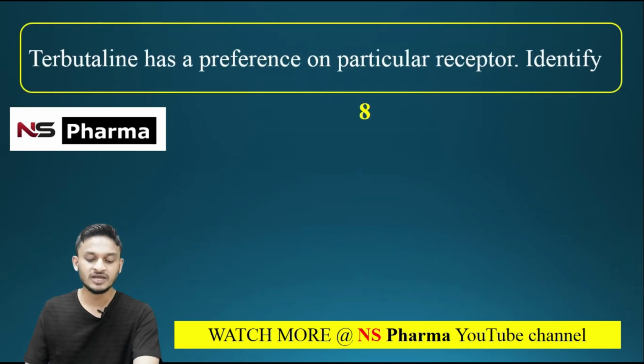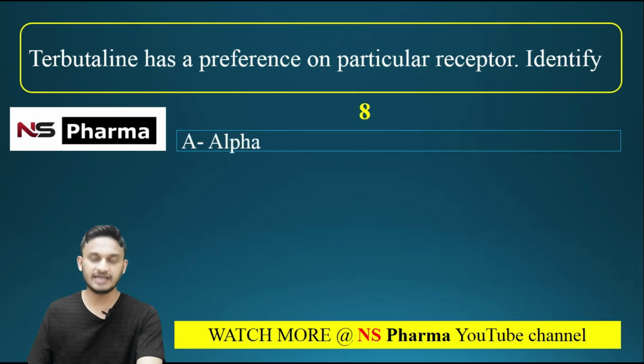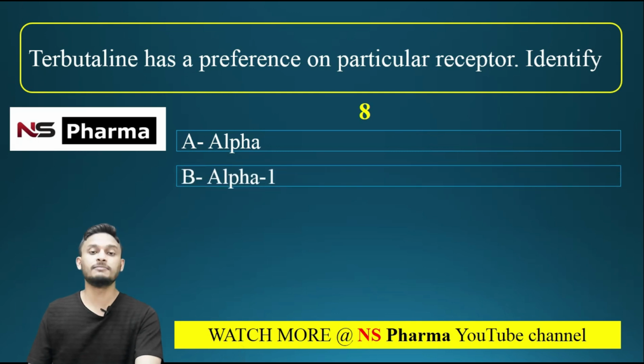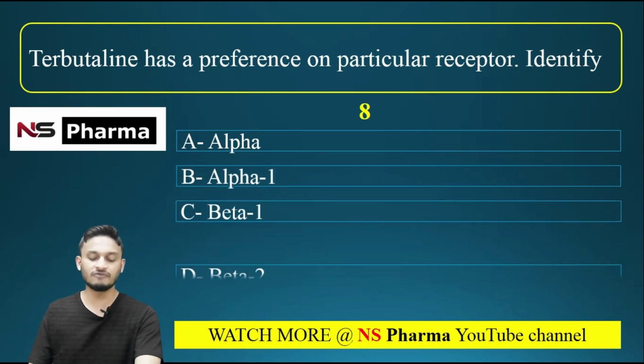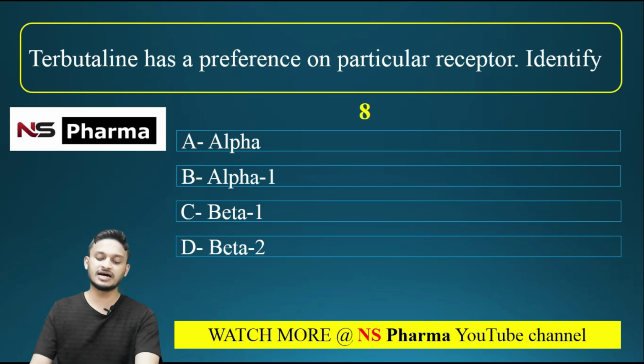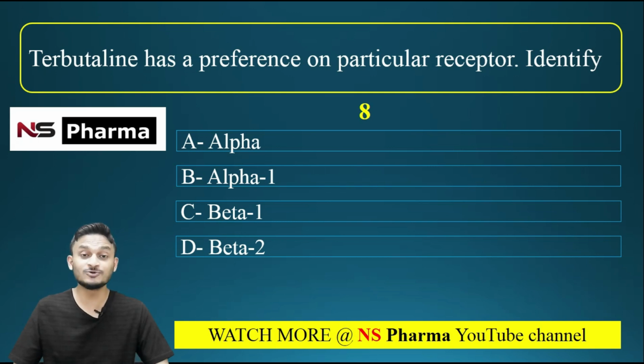Question number 8. Terbutaline has a particular preference for a receptor. Identify that receptor. Options A alpha, option B alpha 1, option C beta 1, option D beta 2. Terbutaline is useful in case of asthma.